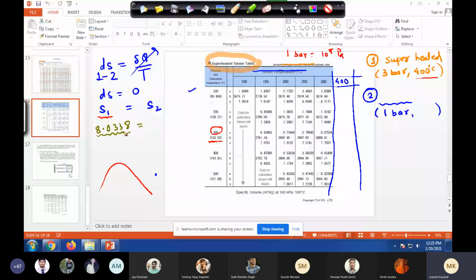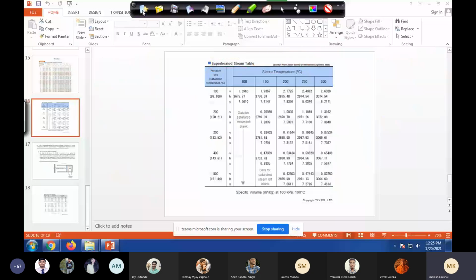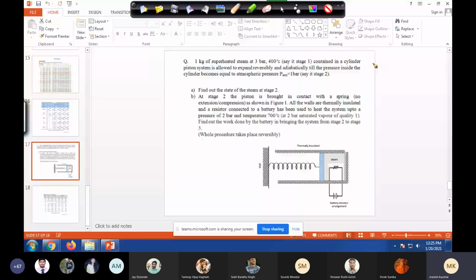Okay, so from here, if we open a new page, and go to the next slide. What we know now is that at stage 2, entropy is equal to stage 1, which is 8.0338, or whatever you have noted down from your table, right?